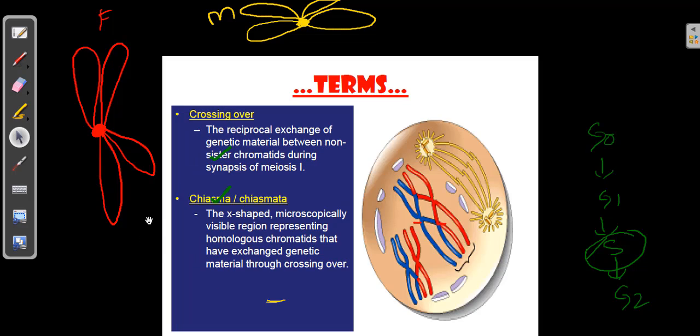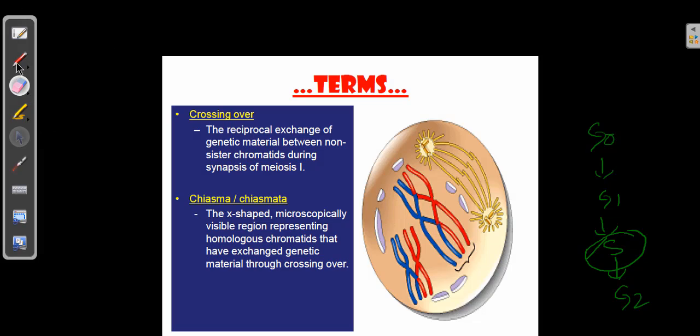The crossing over. So the crossing over is a major step. We believe that meiosis causes a lot of blending of features. That's the reason, due to the crossing over. In crossing over, the genetic material will flow from one chromosome to another chromosome. So that is the reason why the chromosomes have the features of both. It will have half of the father's features and half of the mother's, and sometimes even ancestral features as well. That's what mainly results from the crossing over.